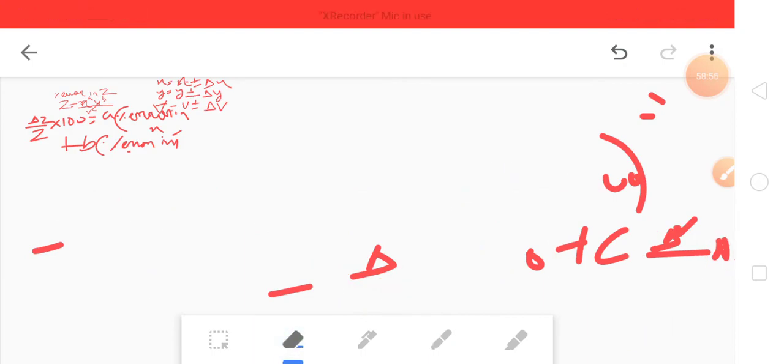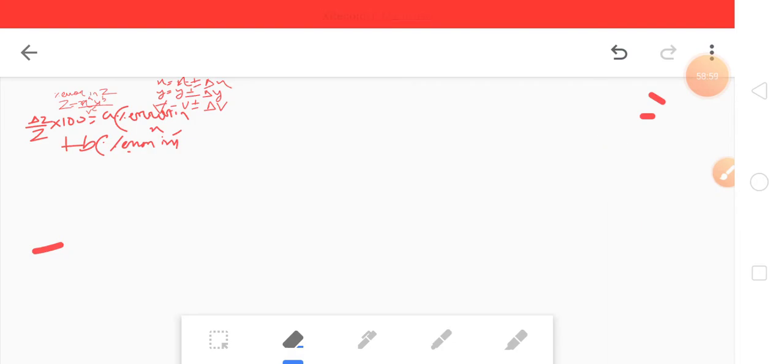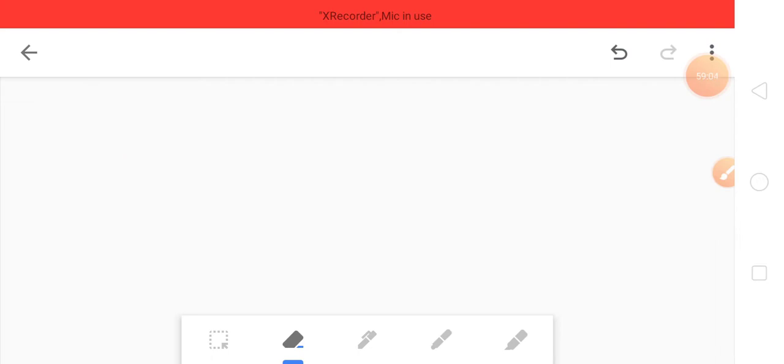I hope you have understood all of these, and just write with me, otherwise you will not understand, because here there is actually no space for that. The handwriting is also turning very bad. That's the thing. So next, let's solve a question. Are you interested in solving a question? Actually, it's important, so let's solve it. Otherwise you will not get how the question comes. The question looks very difficult, but when we solve it, it will be very easy.